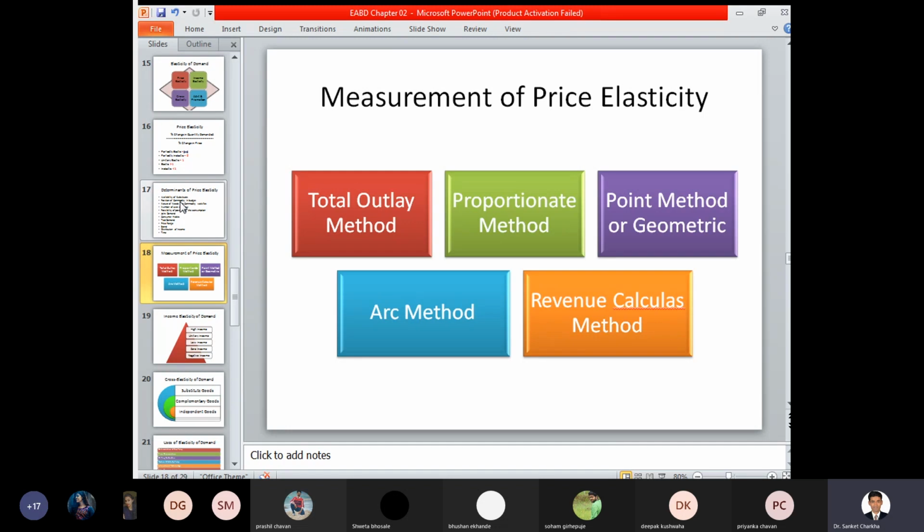Now this revenue may be either total revenue or marginal revenue. What is total revenue? What is marginal revenue? We have already referred to this in chapter number 1. So the revenue calculus method focuses specifically on the calculation of your revenue, what amount of profit and what amount of sales is being generated, and how you identify or benefit from those products.